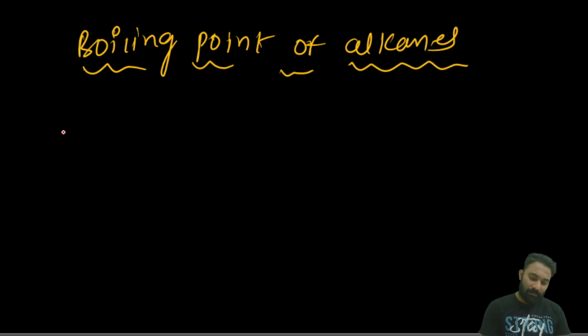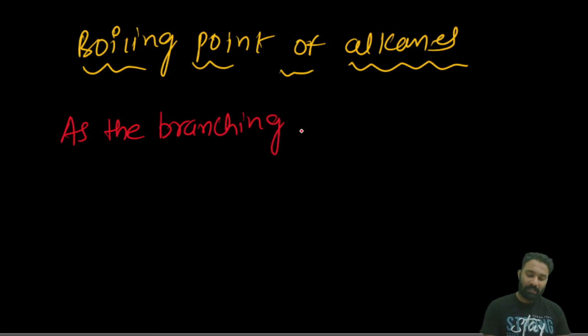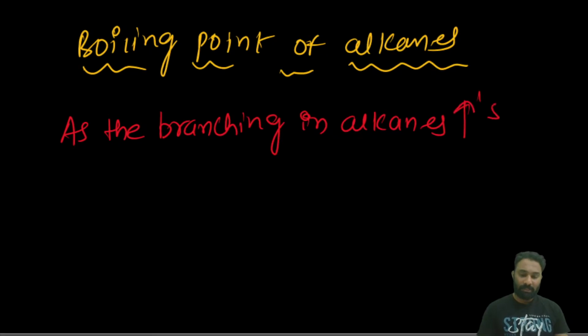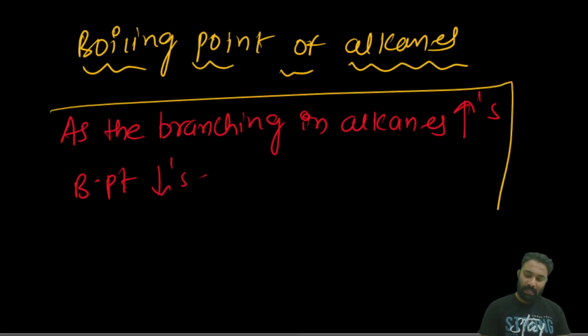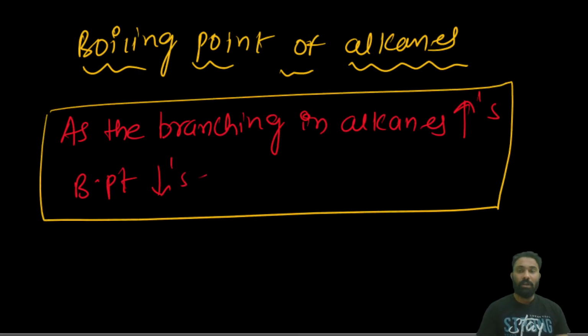Means as the branching in alkanes increases, what happens? Boiling point decreases. In the alkanes, branching increases, boiling point decreases.